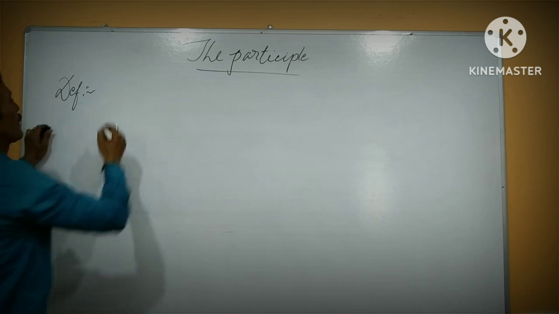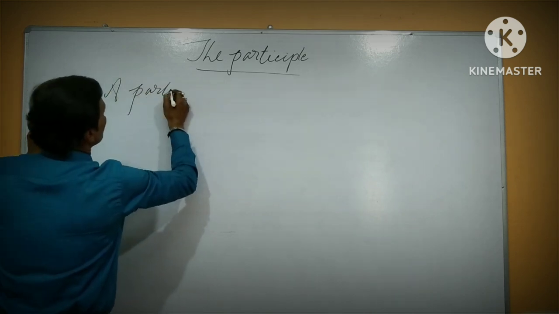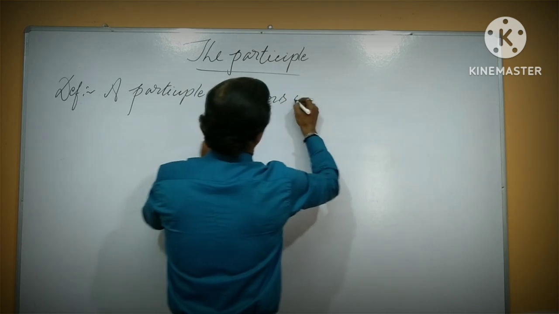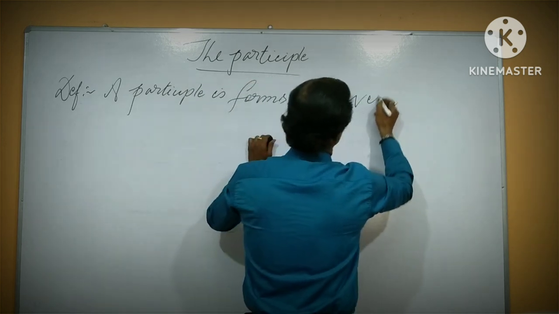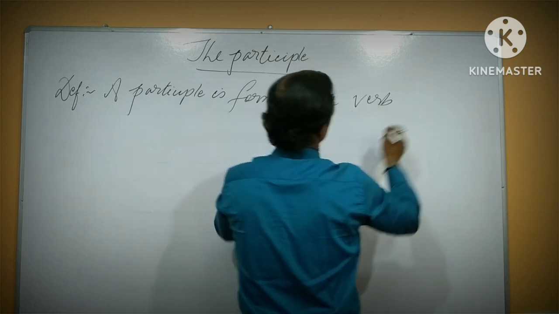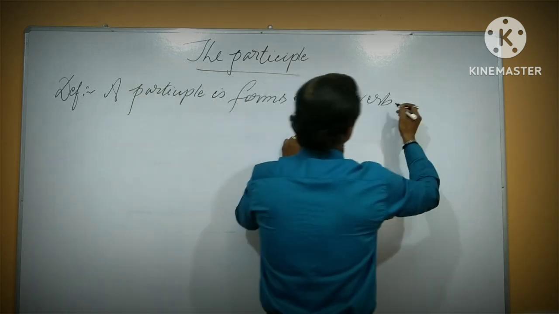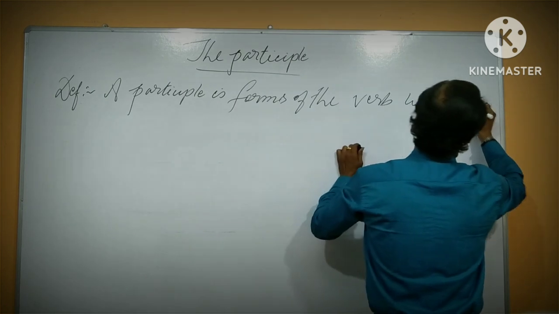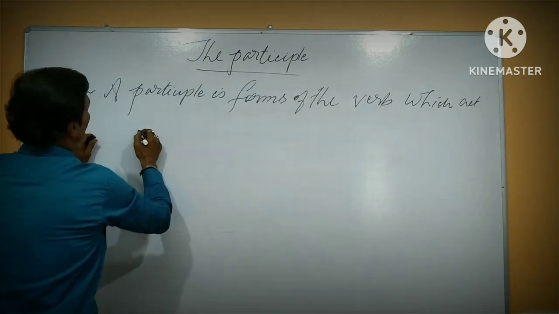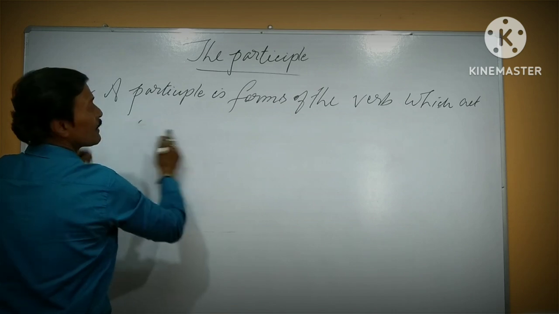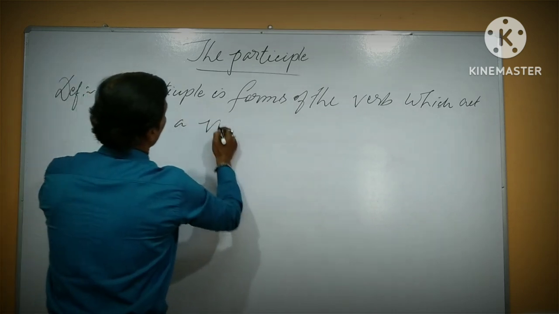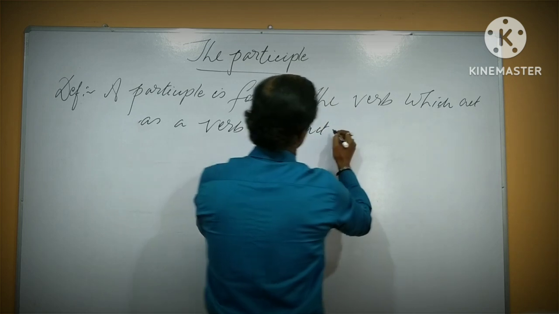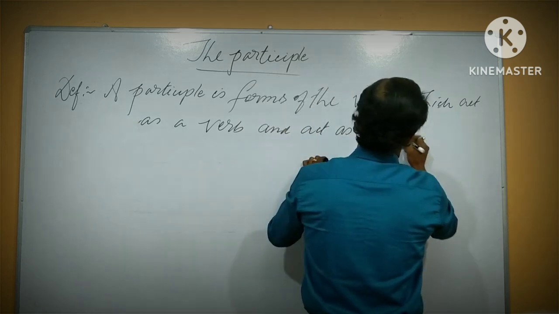Definition. What is a participle? A participle is a form of the verb which acts partly as a verb and acts as an adjective.